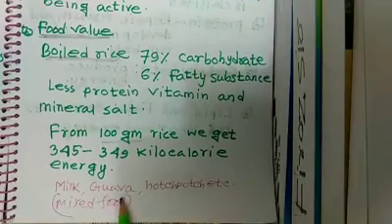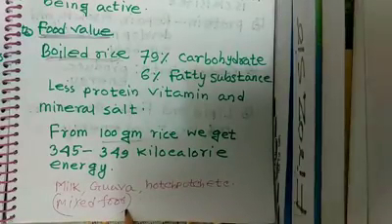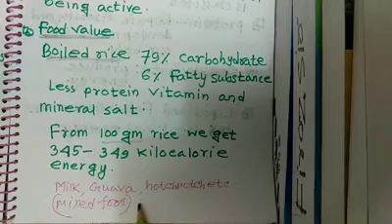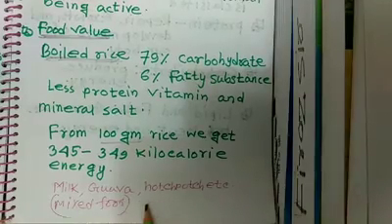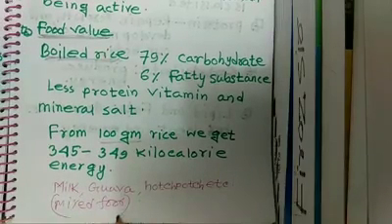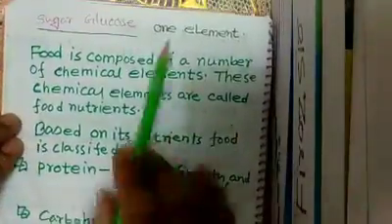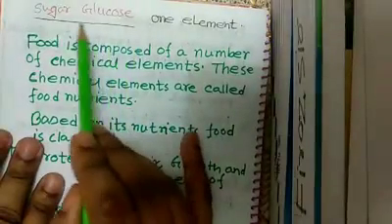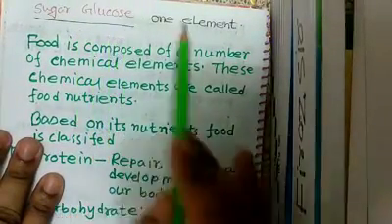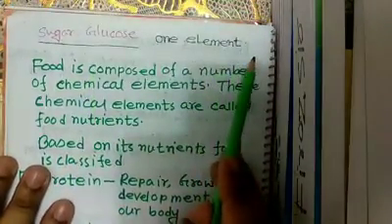Now milk, guava, etc. are mixed food. Food is of two types: number one, mixed food, and number two, one element food. It is very tough to get one element food. Milk, guava, etc. are called mixed food because they contain different nutrients. Sugar and glucose are one element food.